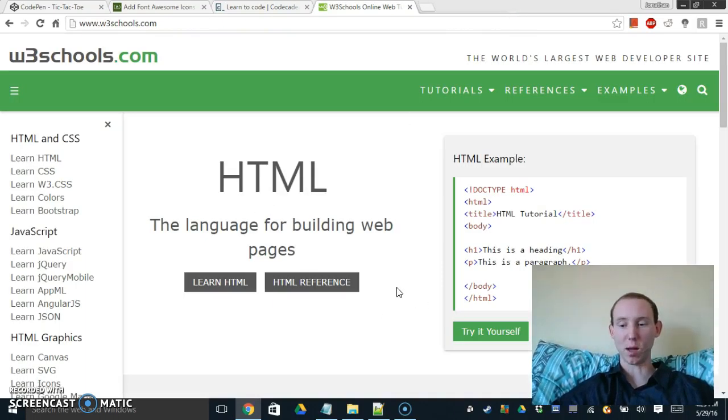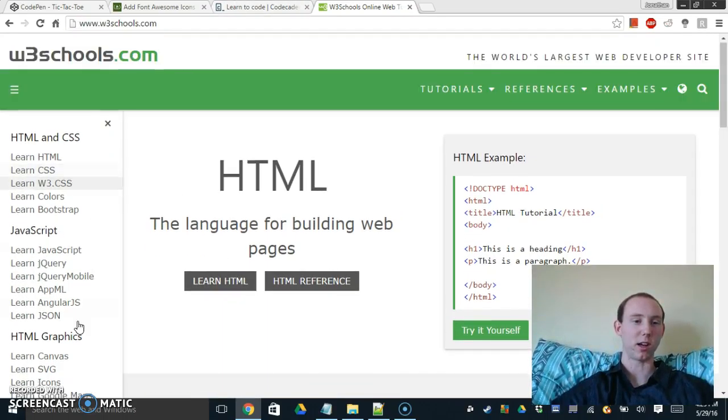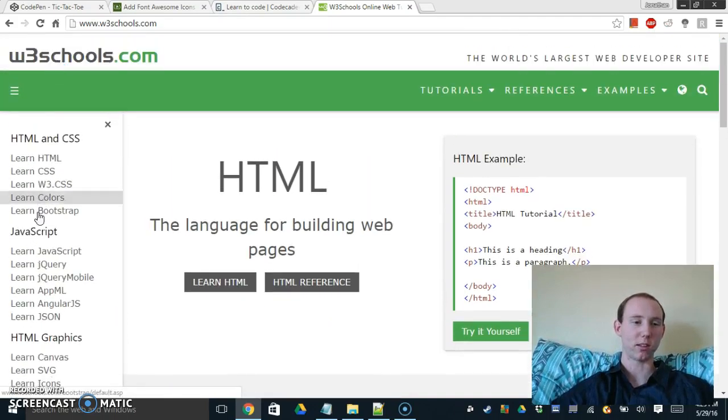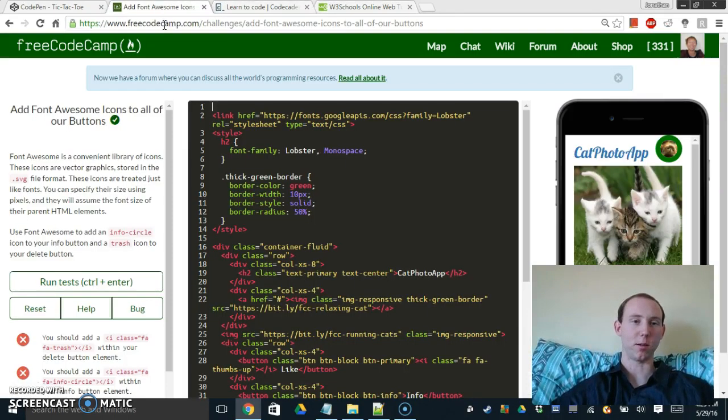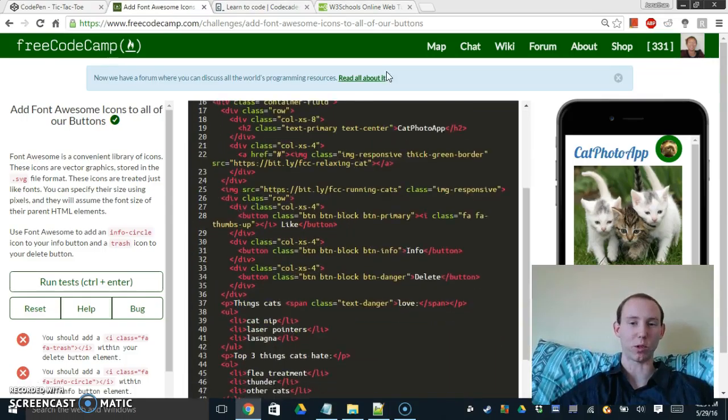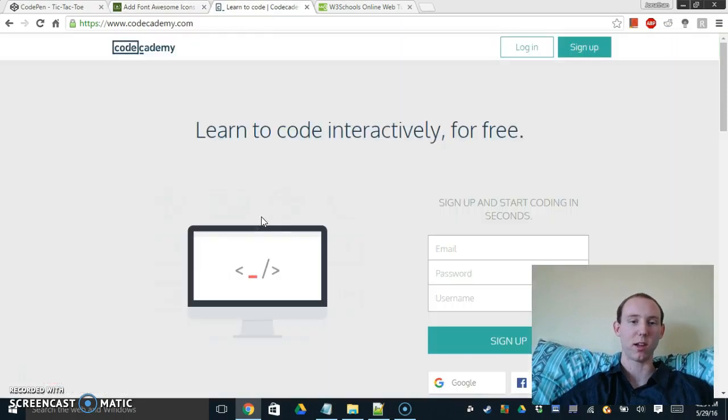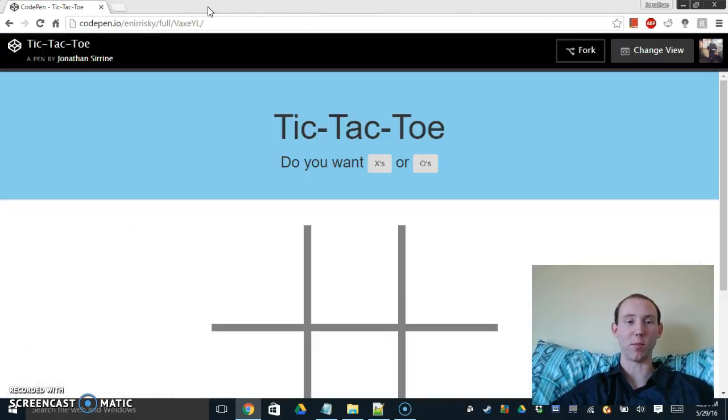So it seems complicated, but if you like Legos or building anything, this is definitely something you should get into. There's a lot of resources to learn. This is a good text-based tutorial site. There's Free Code Camp, which will walk you through a lot of this stuff, and Code Academy is another good one. So I hope you enjoy, and I hope you can get as excited about it as I have, and learn a lot more.